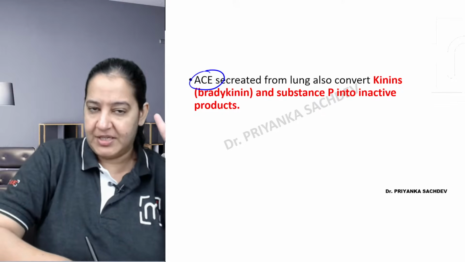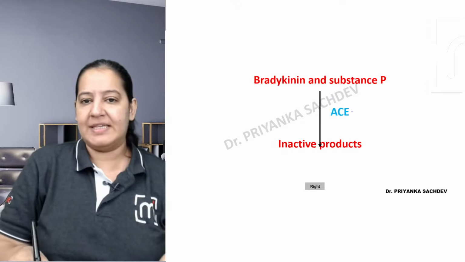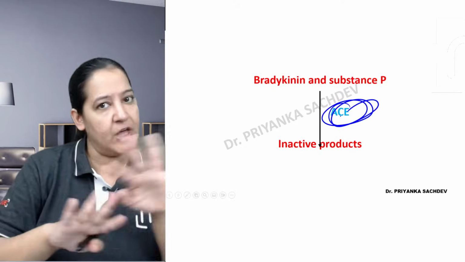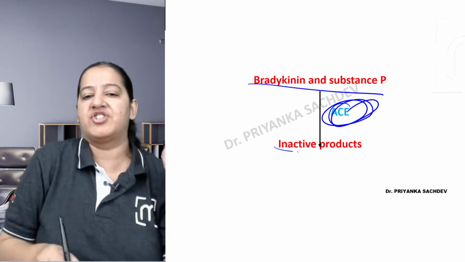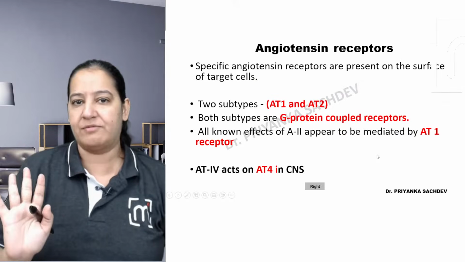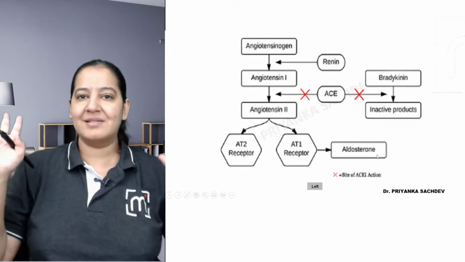So ACE has two functions. When there is a fall in BP, this ACE converts angiotensin 1 to 2. But without a fall in BP, constantly it is doing this function. It is converting bradykinin and substance P to inactive products. Normally it is doing this function. So I guess you can understand this now.